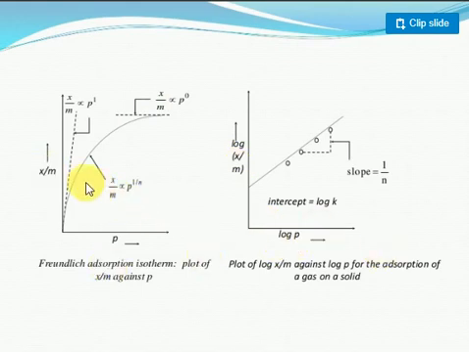Nothing but in both equations, one is with log and one is without log. Log x by m is equal to... you get this type of equation only. This type of line will come here. Just consider the intercept. No, the intercept is k. This is called the intercept. This intercept is k, and the slope is equal to 1 by n.